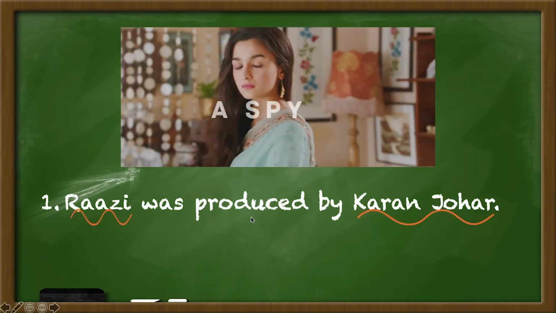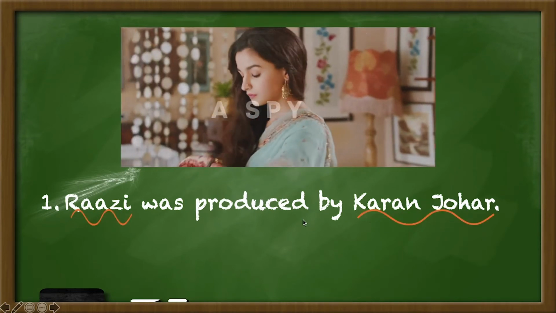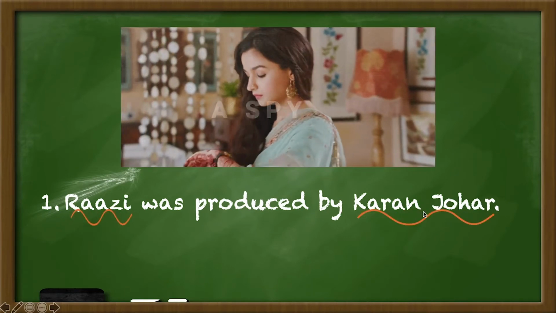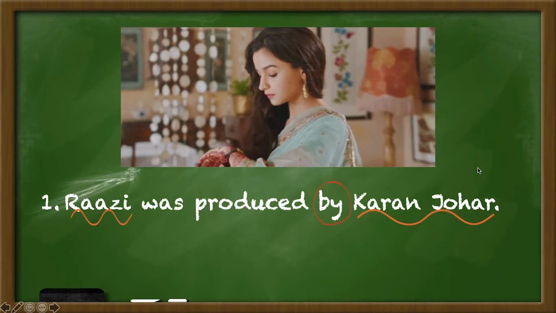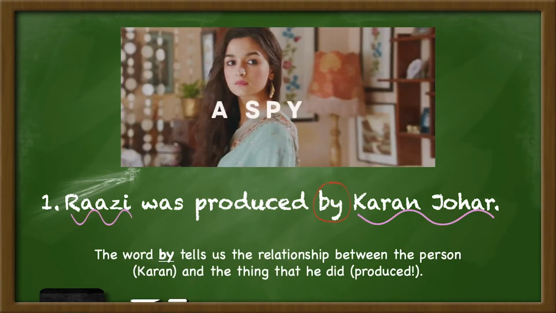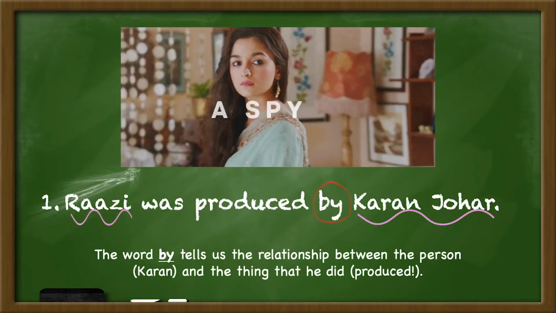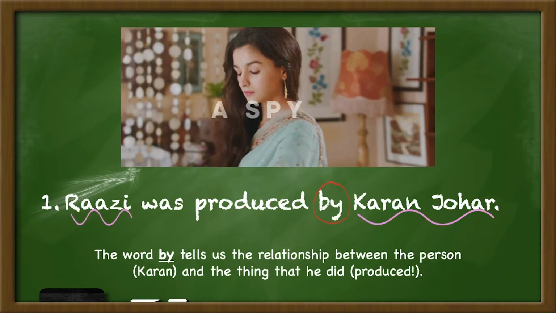What is that action? He produced the film. Okay, so which is the word that tells us that he did that action? It's the word by. The word by tells us the relationship between the person, that is Karan, and the thing that he did, produced. This type of preposition is a little different from the first 2 that we studied.